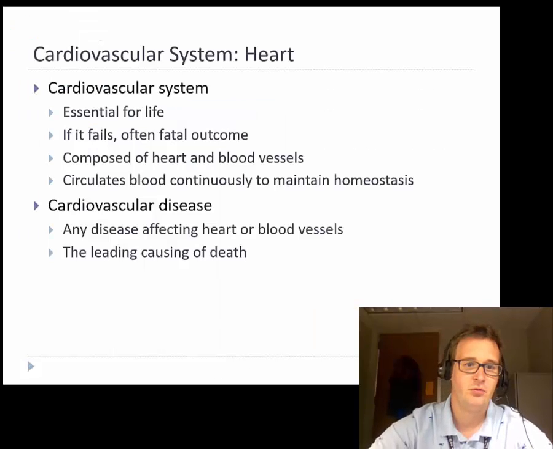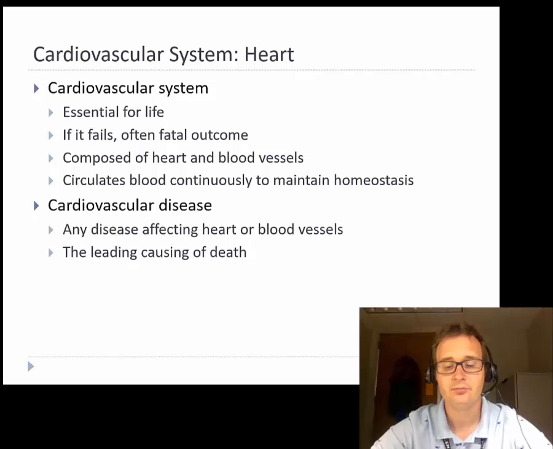So to start off, we'll just introduce the cardiovascular system. It's essential for life. If the cardiovascular system dies or fails, we die. It is necessary for homeostasis. It's constantly circulating fluids and nutrients and carrying out wastes, so it's a very important system.